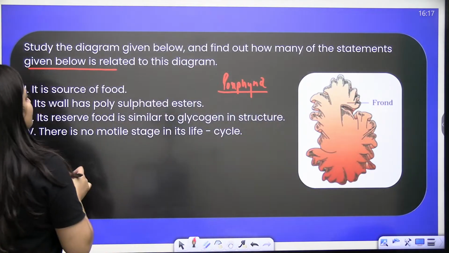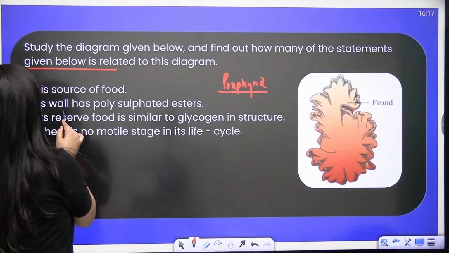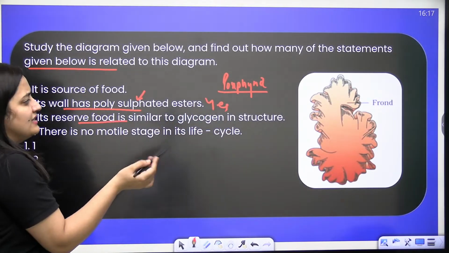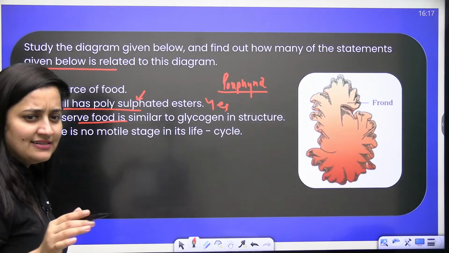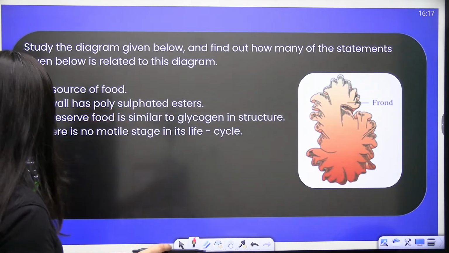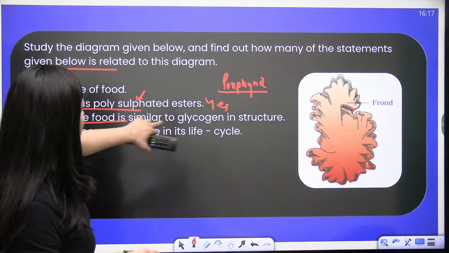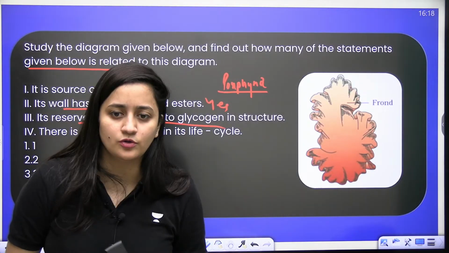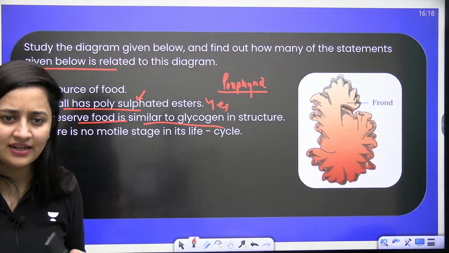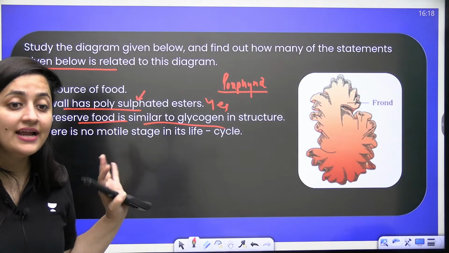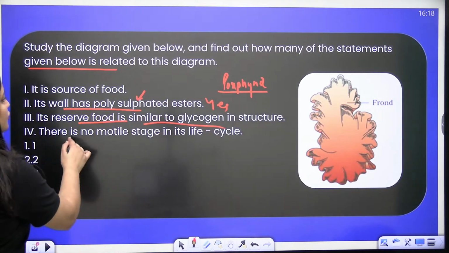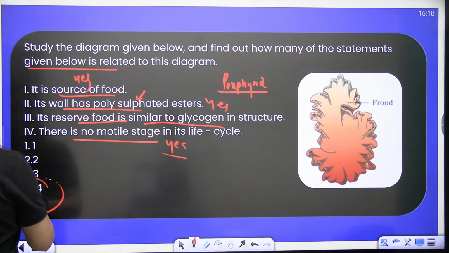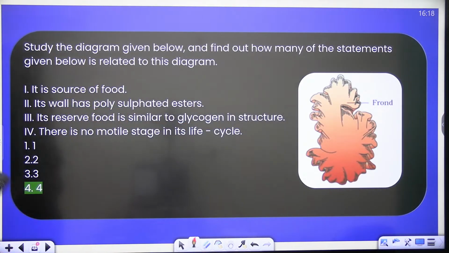Clear? So it's a source of food. Its cell wall has polysulfated esters. Yes. Reserve food is Floridean starch, somewhat like glycogen. Is it like glycogen? Yes, it is similar to glycogen, like amylopectin and glycogen, which means it is branched. There is no motile stage in the life cycle. Yes, and it is the source of food as well. So the correct answer is 4th here.